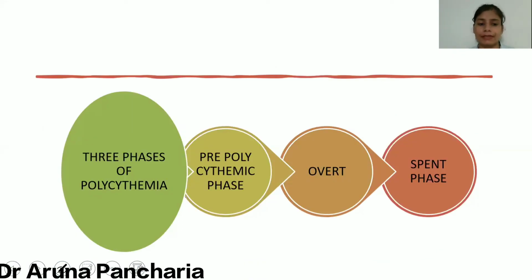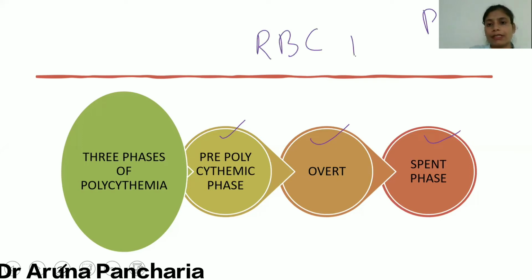Now, coming to the phases, there are three phases of polycythemia vera. First is the pre-polycythemic phase, then the overt polycythemic phase, and the spent phase. As I told you, in polycythemia vera, there is overproduction of RBCs, all the WBCs except lymphocytes, and platelets.